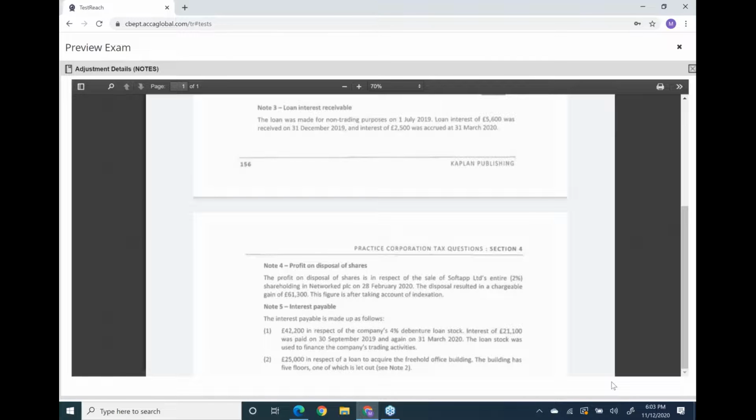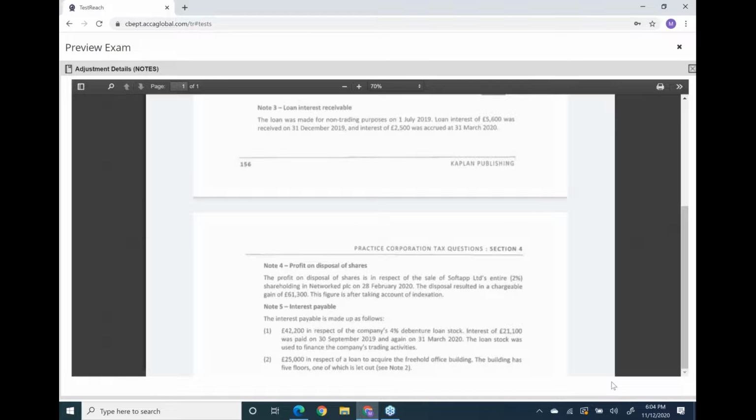But if you have taken a loan for purposes other than trading activities, like non-trading activities, or property buying for letting purposes, then for companies such loan interest will not be allowed from trading income P&L. That loan interest will be allowed from the loan relationship box, the interest income box. I hope you remember. Now, keeping these lines in mind, read note number 5.